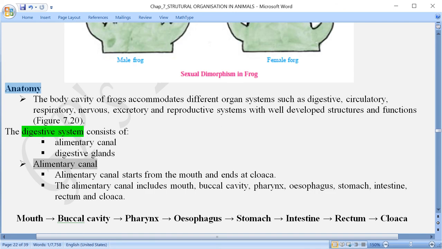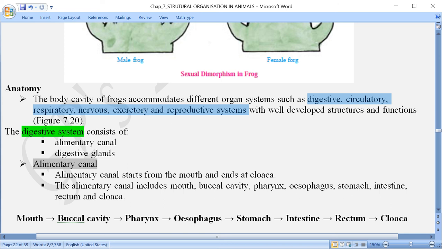The body cavity of the frog accommodates different systems, like the digestive system, circulatory system, respiratory system, nervous system, excretory system, and reproductive system.